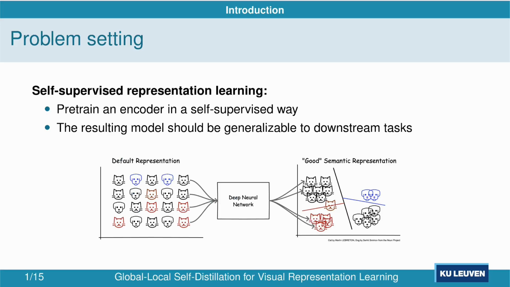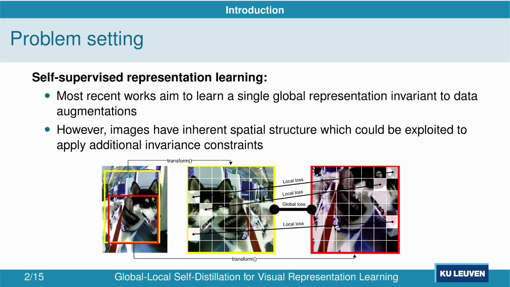The goal of self-supervised visual representation learning is to learn a general representation of an image suitable for downstream tasks by using a loss that does not depend on labeled data. Most previous works aim to learn a representation at the image level by training it to be invariant to standard data augmentations. However, images have inherent spatial structure which could be exploited to apply additional invariance constraints on the local